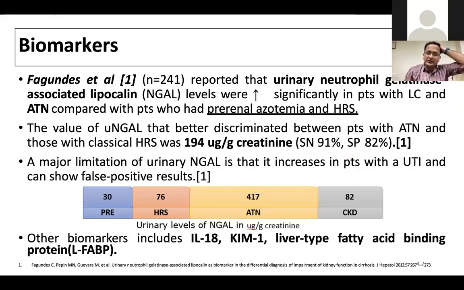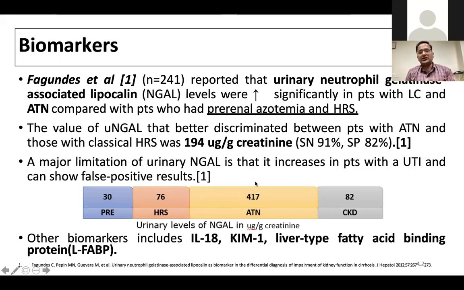Urinary NGAL is urinary neutrophil gelatinase-associated lipocalin, which is increased more in patients who have ATN, and in prerenal and HRS there are somewhat lower levels. The cutoff that is told for NGAL is around 194 microgram per gram of creatinine, which would differentiate between HRS and ATN.